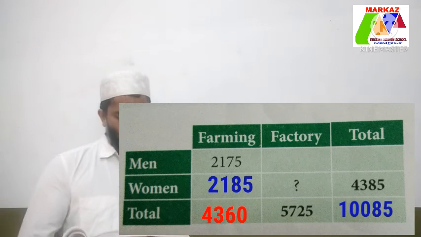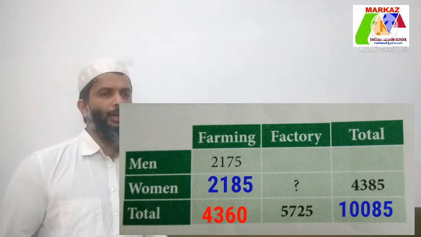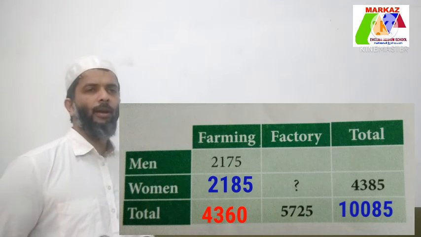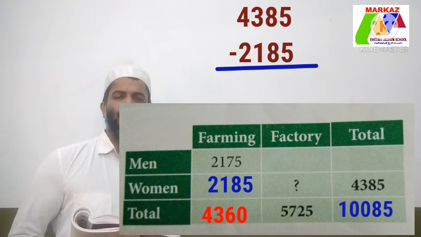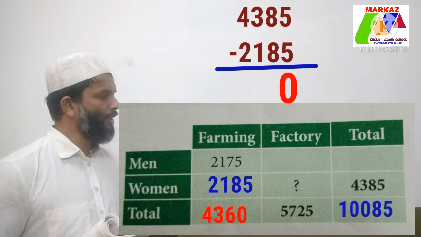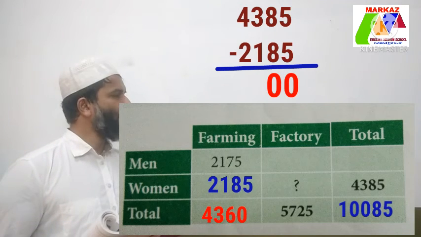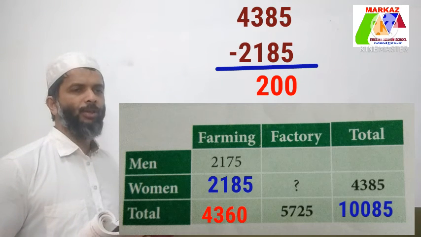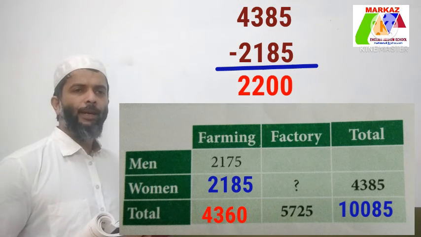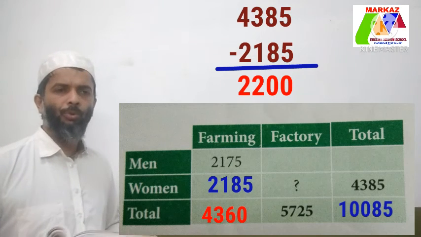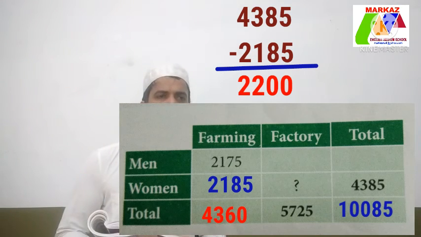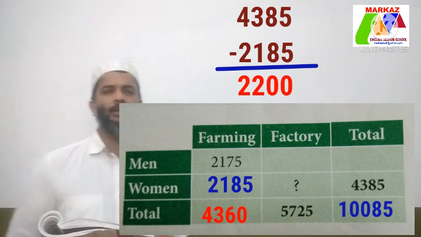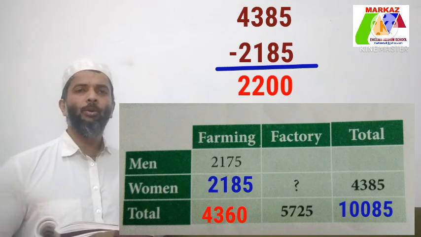So 4,385 minus 2,185. 5 minus 5 is equal to 0. 8 minus 8 is equal to 0. 3 minus 1 is equal to 2. 4 minus 2 is equal to 2. The number of women going to work in the factory is 2,200.